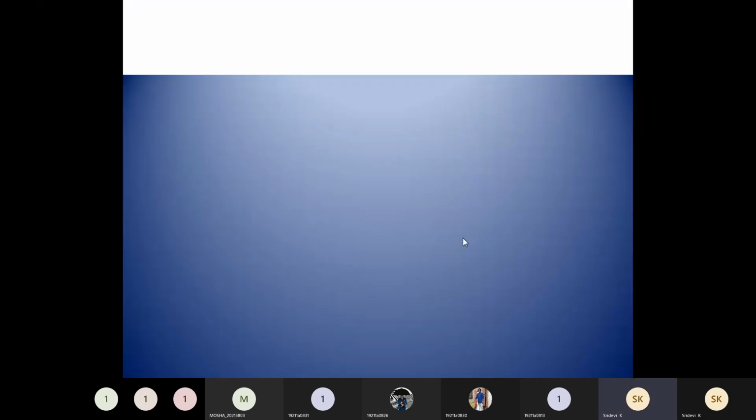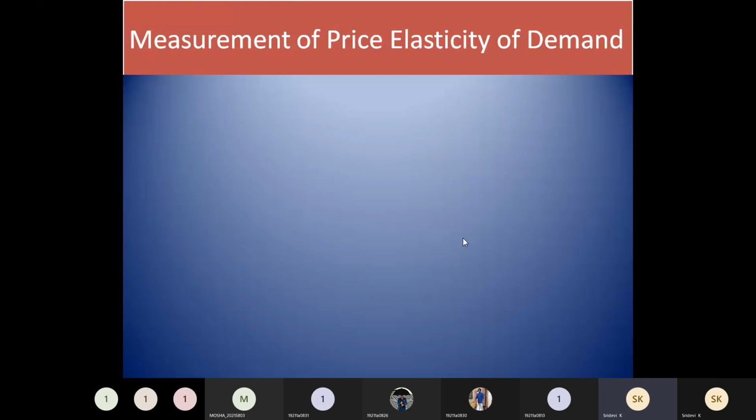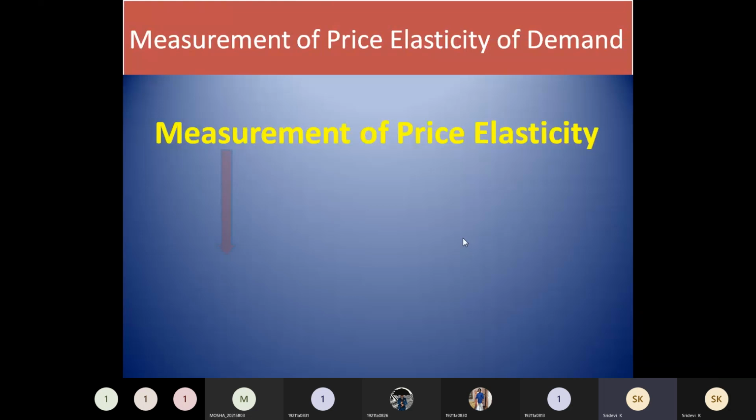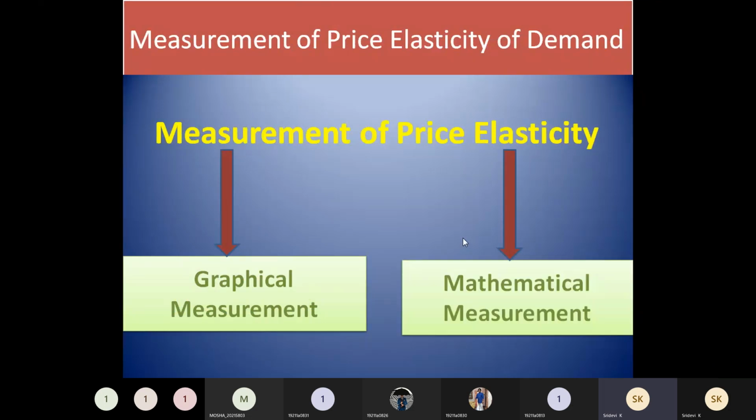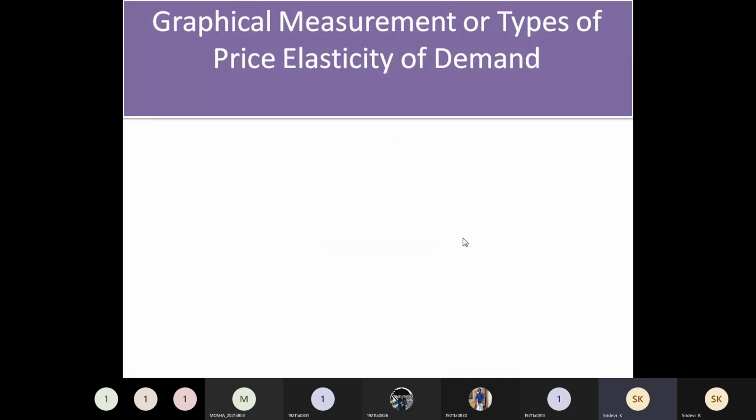So how are you going to measure this price elasticity of demand? The measurement of price elasticity can be done in two ways: one is graphical measurement, and the other is mathematical measurement. Graphical measurement means using graphs to find out how many types of price elasticity we have, and mathematical means we take the equation, some formula, and exactly measure the price elasticity of demand. Let us discuss how this is done in detail.